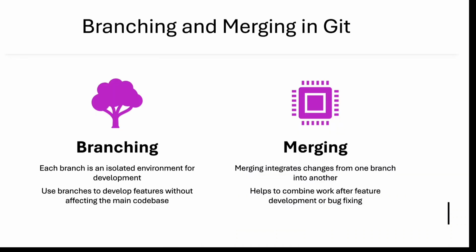Now another concept is branching and merging. Branching means each branch is kind of an isolated environment. So if I create one branch and I have some pre-written code, I do some changes, then I move back to my main branch, and again create a different branch, all changes are stored on that branch itself. Then I can create a new branch and do some changes again that will be stored on that separate branch, and the two branches will be isolated from each other.